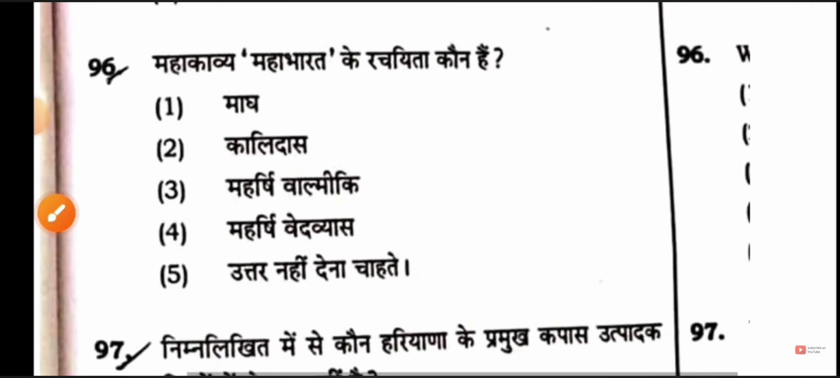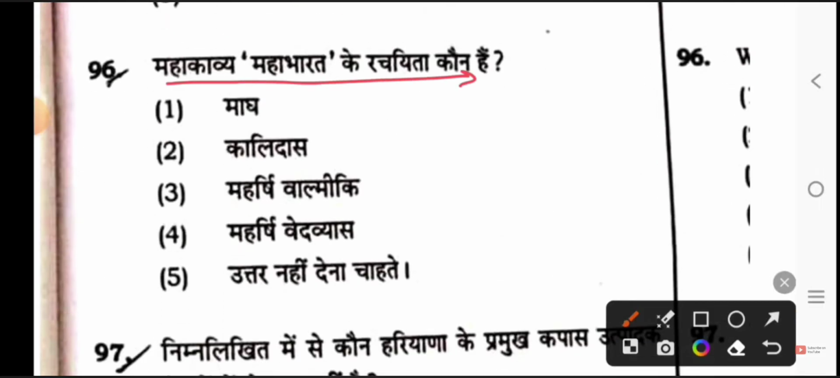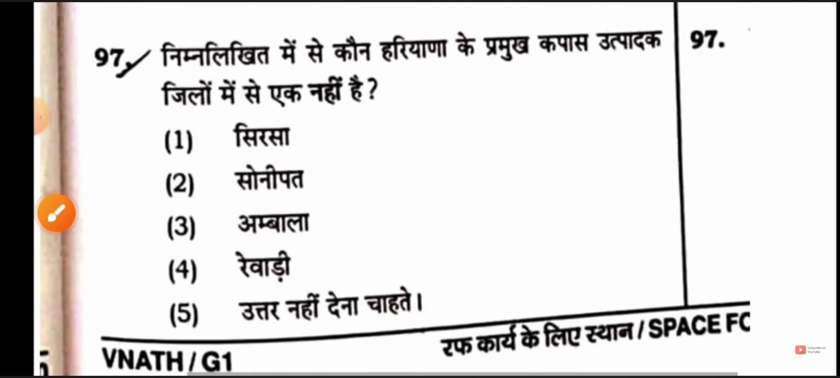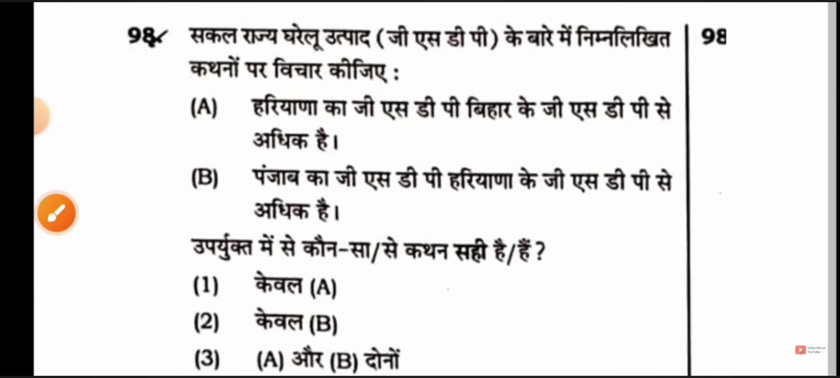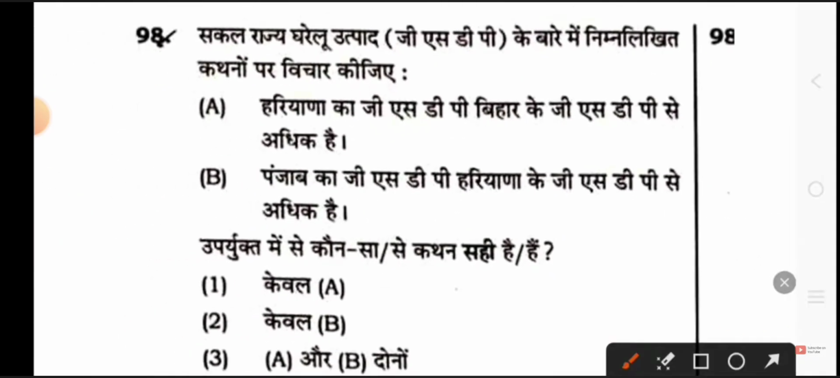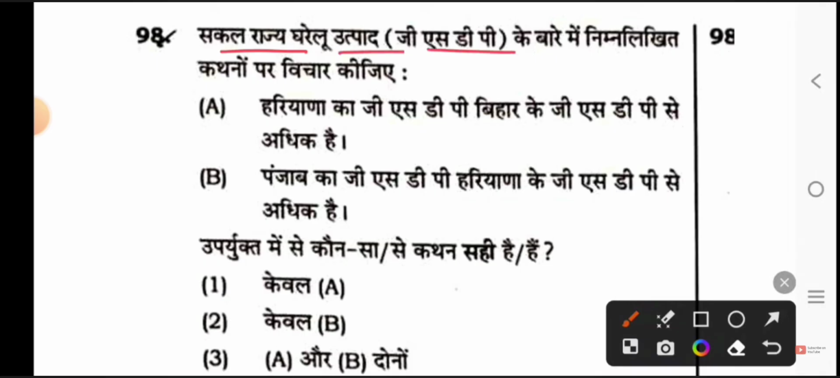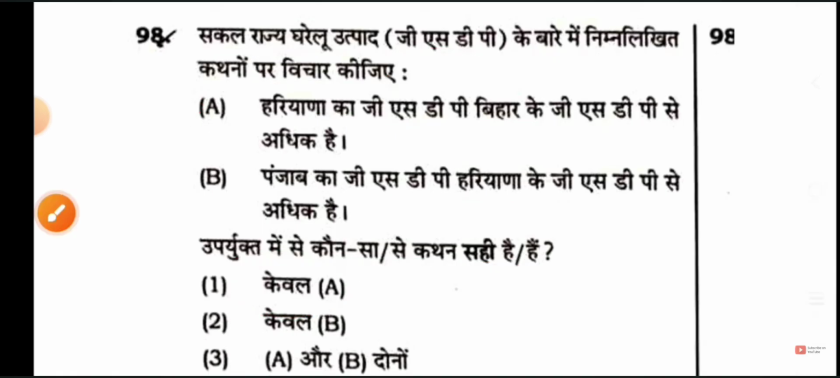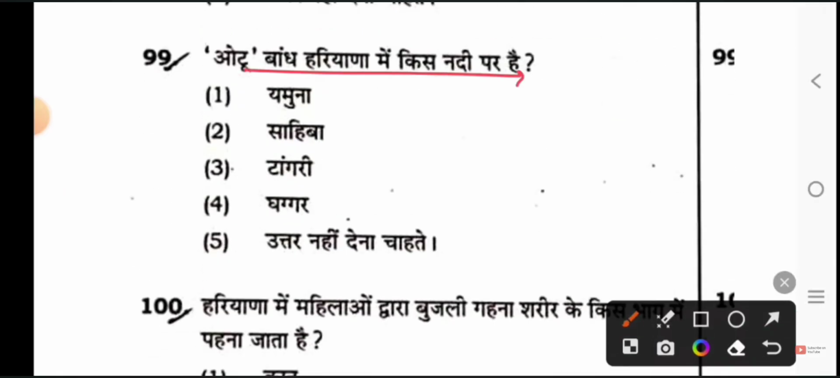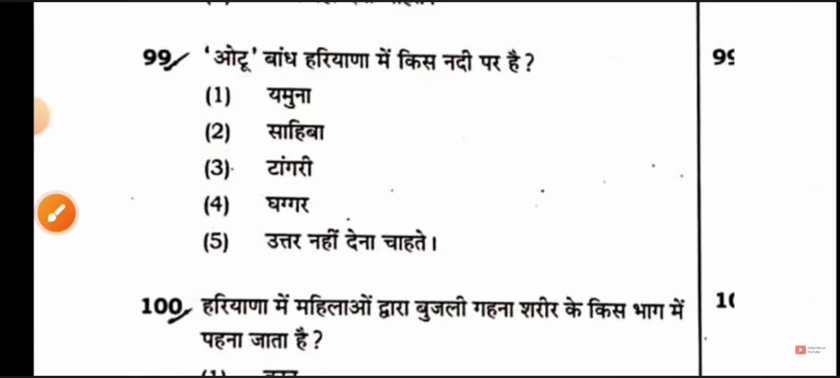Ratvai. Who is the author of the epic Mahabharata? Maharishi Vedvyas. Which of the following is not one of the major cotton-producing districts of Haryana? Option 1, Sirsa. Next, what does your question say? Consider the following statements about the gross state domestic product, GSDP. Which one is correct? You have to tell. The first one is Haryana's GSDP is more than Bihar's GSDP. Which river is the dam in Haryana on? Ghaggar River. And let's see today's last question.